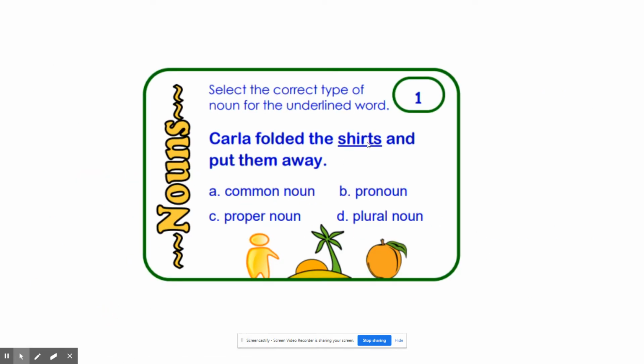So, Carla folded the shirts and put them away. Would this be a common noun, a pronoun, a proper noun, or a plural noun? For me, I see that this is a common noun. However, there's more than one. I know that more than one means plural. So I would say D, plural noun. Let's see if you can do these on your board and get them correct. Okay, so make sure you have your board in front of you.